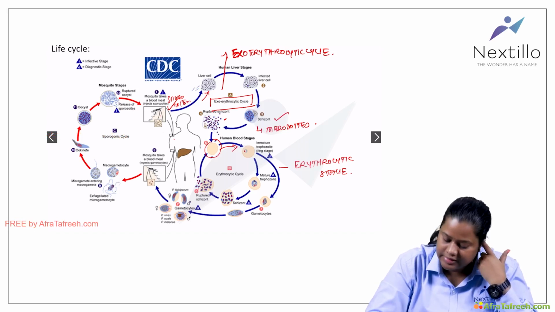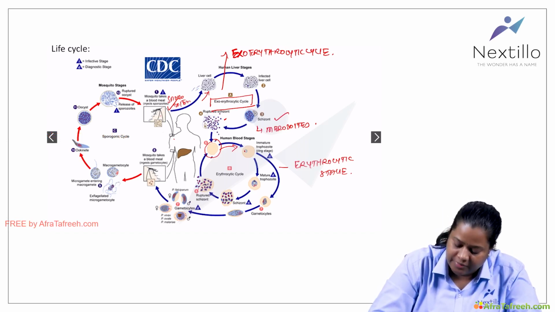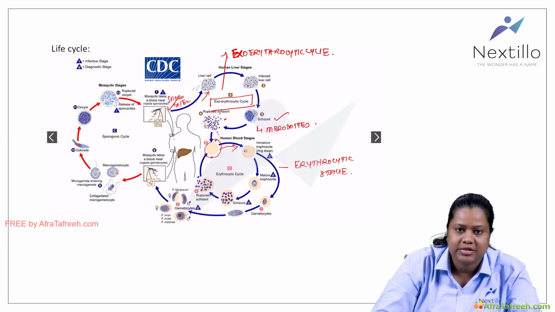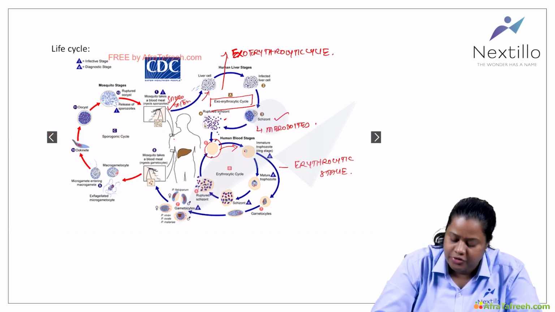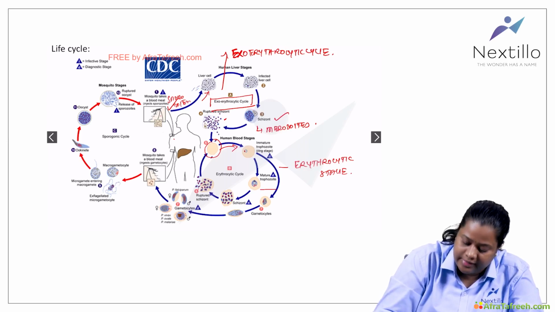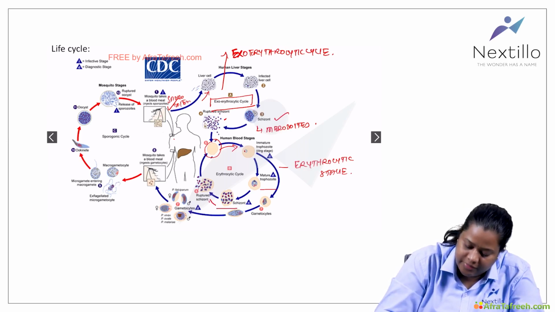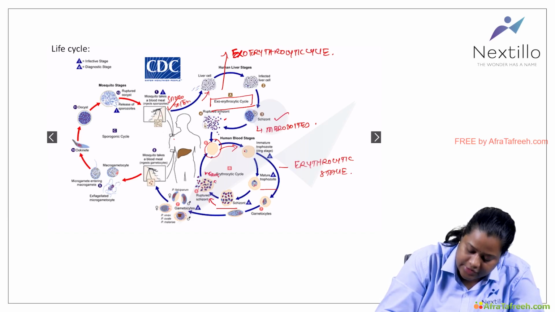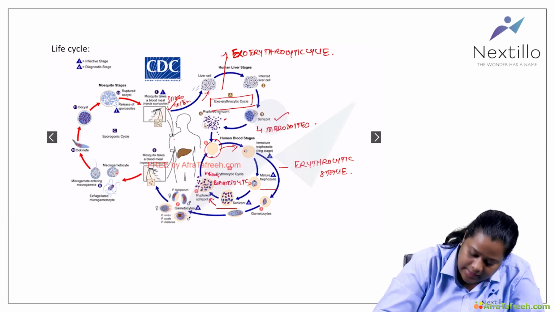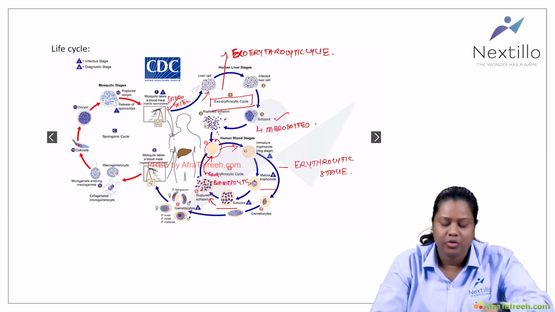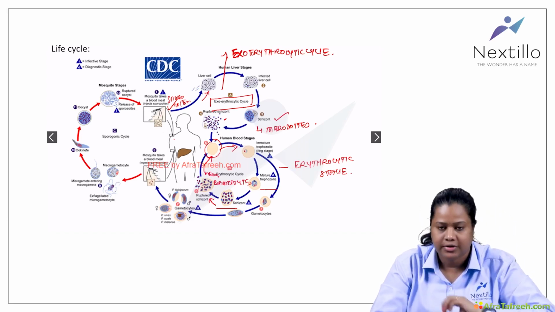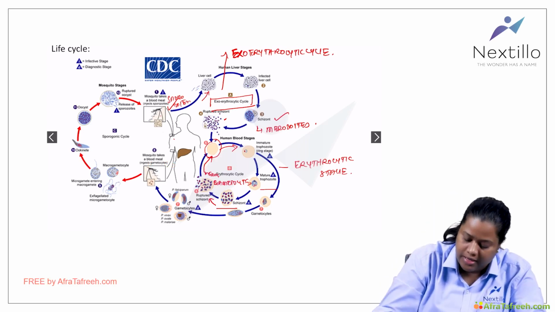So what happens inside the RBCs? It will start multiplying, and in the RBCs the first stage will be trophozoites. There will be an early trophozoite, a late trophozoite, and then they will form the schizont. Again, it will burst and release the merozoites and the gametocytes. Then again it will start infecting new RBCs, and the cycle will keep on going.